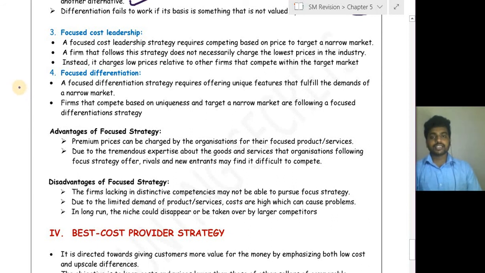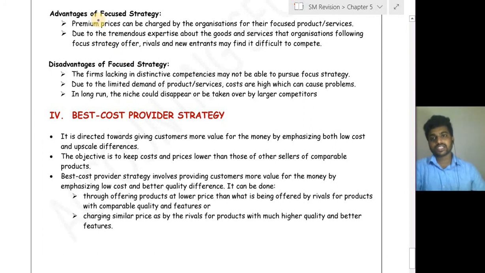Next is focus strategy. Under focus strategy, you have focused cost leadership and focused differentiation. In simple, focused cost leadership is nothing but you will apply cost leadership to the narrow market. That will be focused cost leadership. Focused differentiation, you will apply differentiation strategy to the focused, narrow market. For example, Rolls-Royce, they target only a small market position. Okay, let's see what are the advantages of focus strategy.